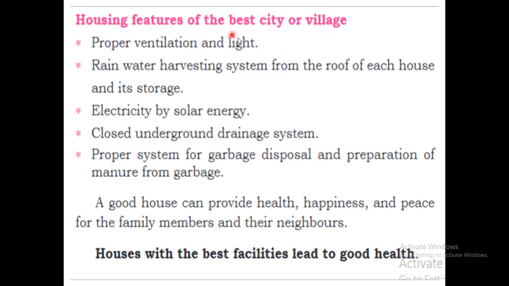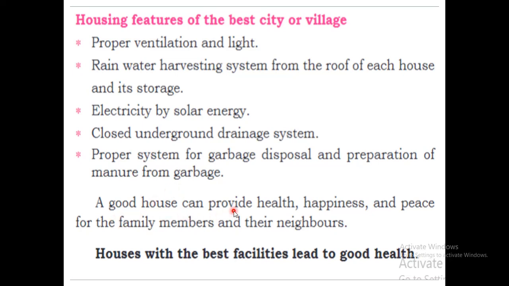If this is the best city or village, there will be proper ventilation and light, rainwater harvesting, electricity supplied by solar energy, a proper drainage system, and a proper system for garbage disposal and preparation of manure from garbage.